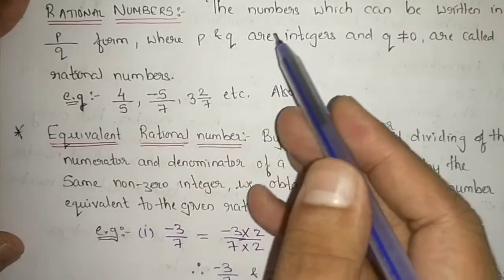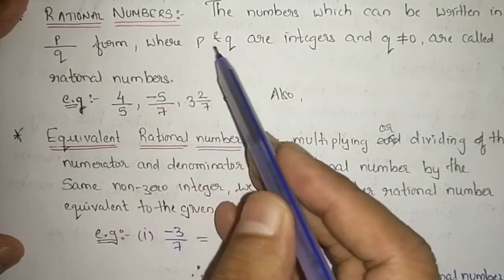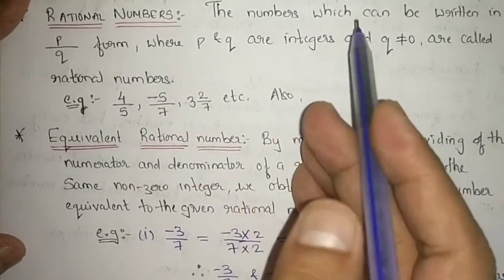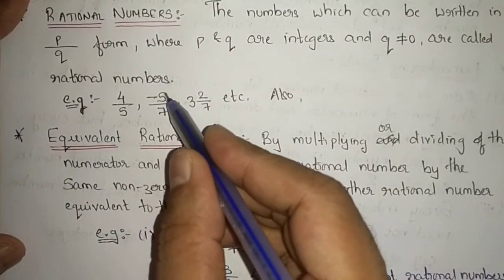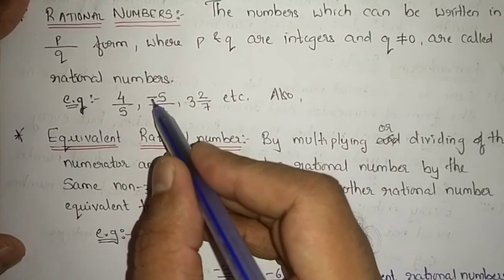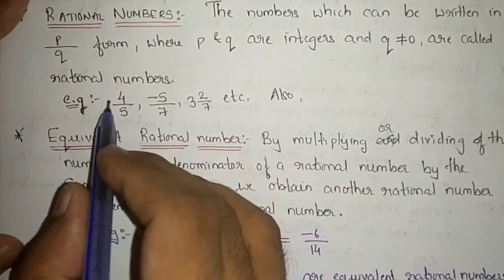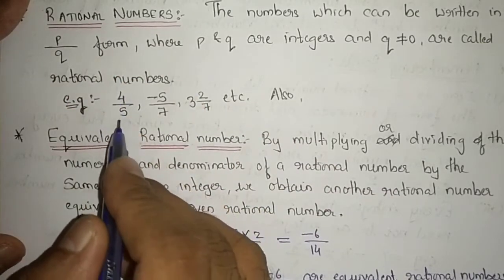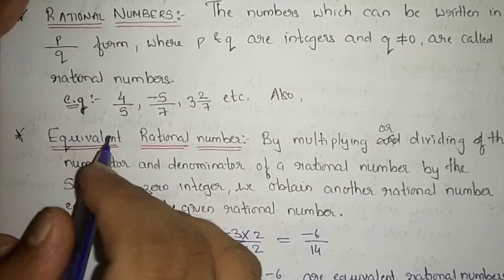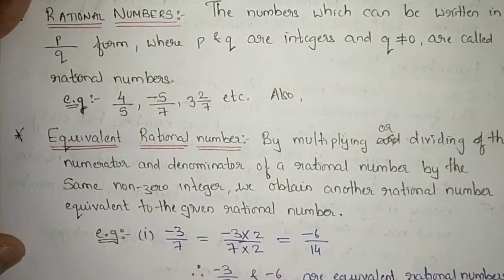Because in a fraction, the definition is the number which can be written in p by q form, where p and q are natural numbers. For a fraction, it is natural numbers, and for a rational number, it is integers. So wherever it is in numerator and denominator form but has a minus sign, it will be a rational number only, not a fraction number. But yes, if it is positive, then we may call it a fraction number, but also it is a rational number. You can also write 3 integer 2 by 7. This is also a rational number.